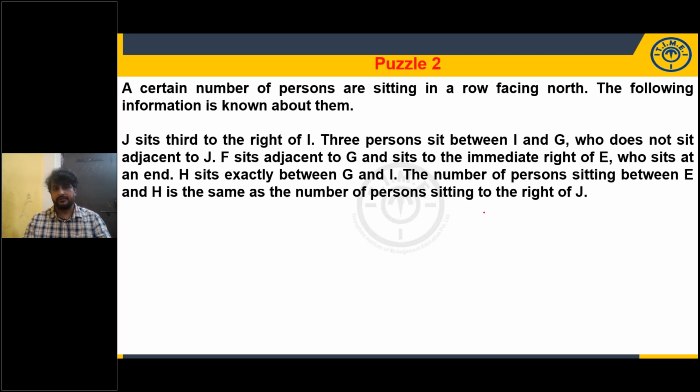Okay, take a screenshot of this. Unknown number of persons in linear arrangement.